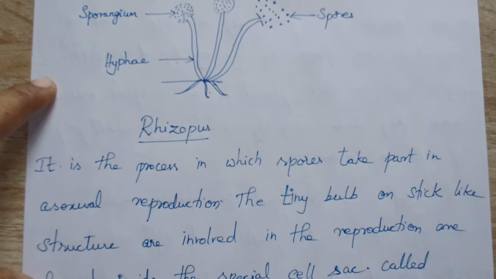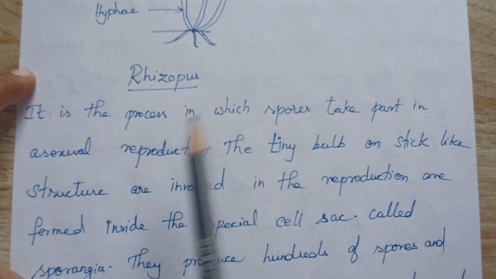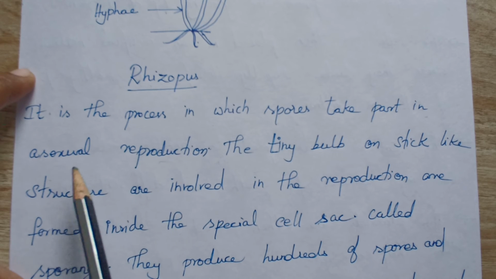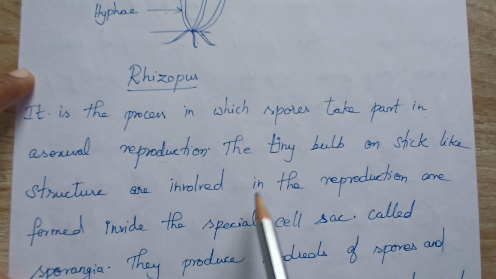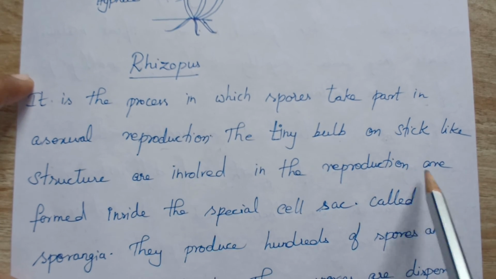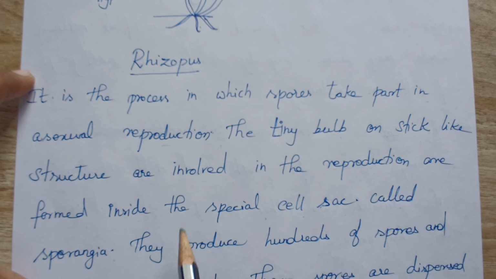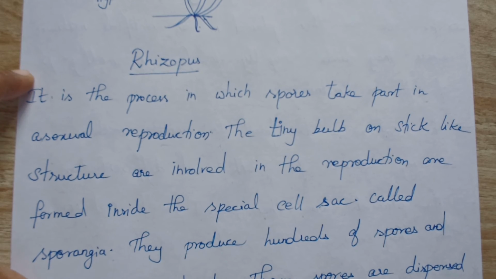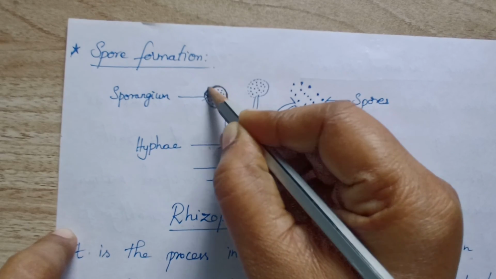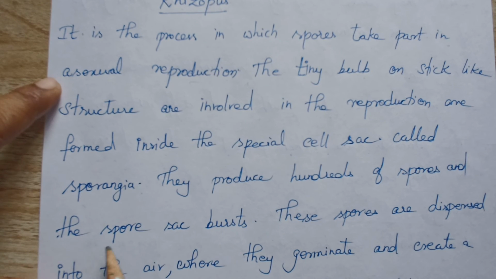So what is meant by spore formation? It is the process in which reproduction takes place with the help of spores, in asexual reproduction. The tiny bulb on the stick-like structure is where the spores are formed, inside a special cell sac called the sporangia. They produce hundreds of spores.